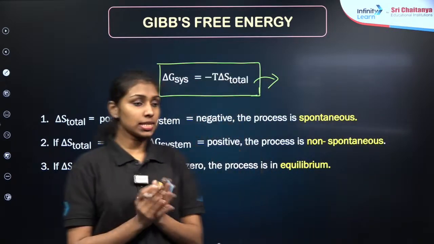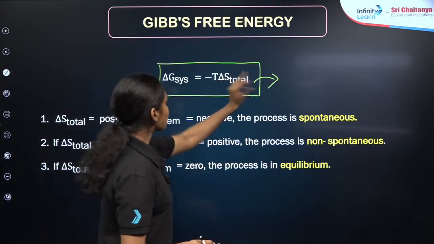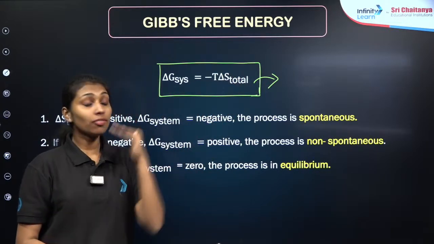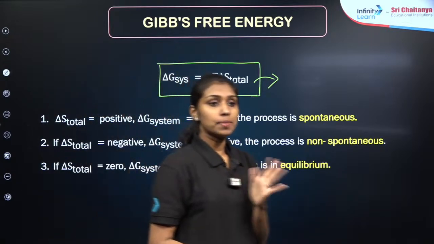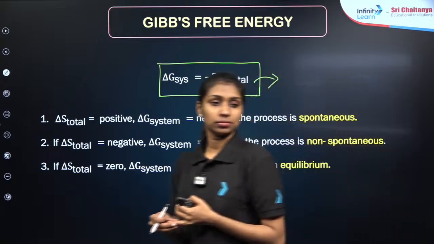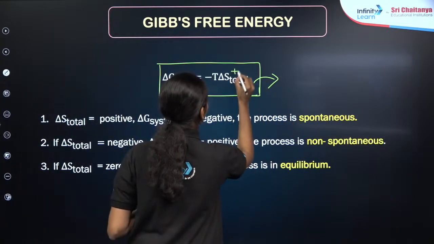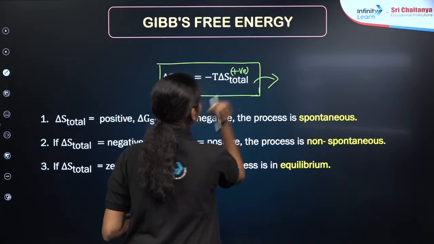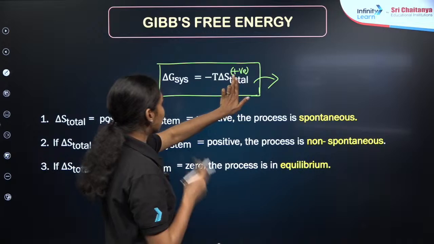For a spontaneous process, delta S total is positive, no doubt. Delta S will always be positive for a spontaneous process. Then what will be the sign of delta G in terms of a spontaneous process? Okay, delta S is positive.